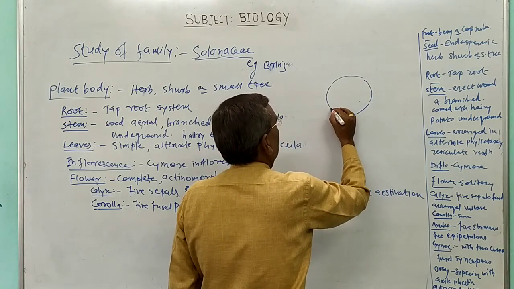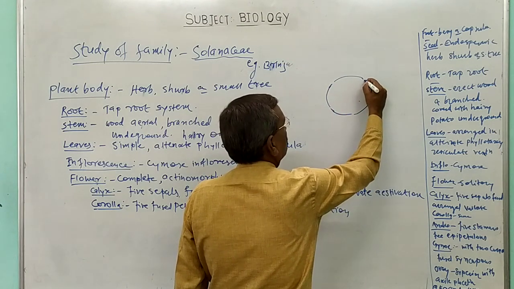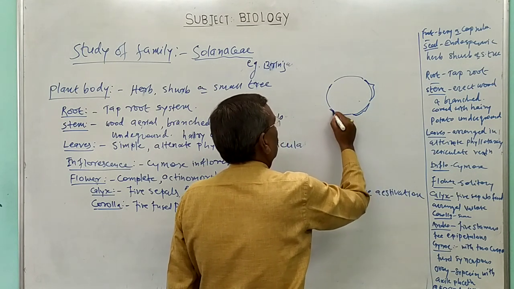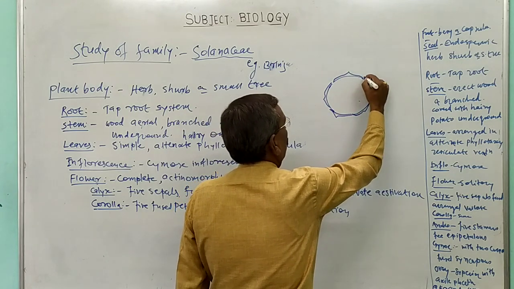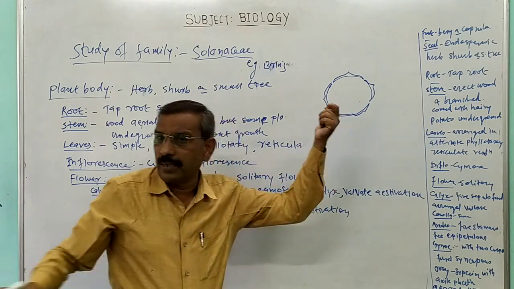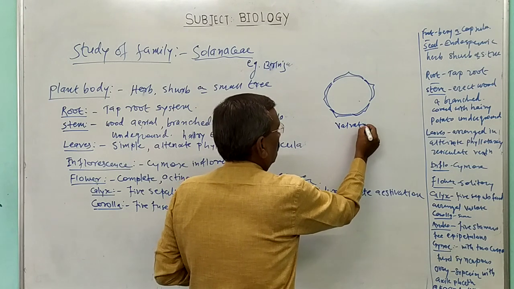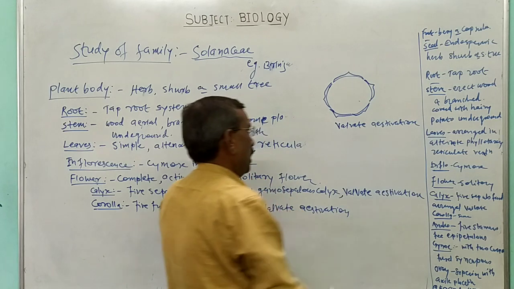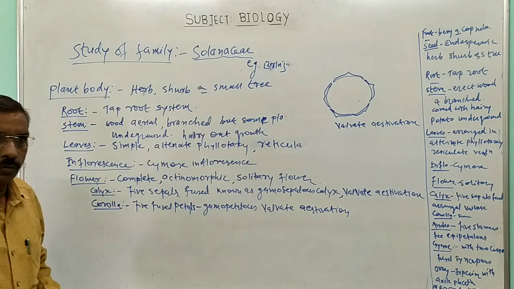The number of petals is 5, and their margins are just touching each other without overlapping. That estivation is known as valvate estivation. In this way, the corolla.